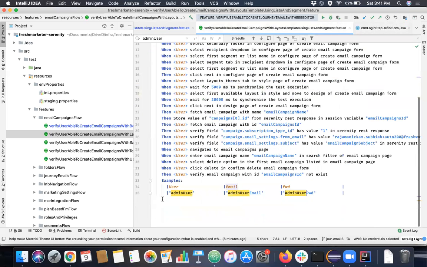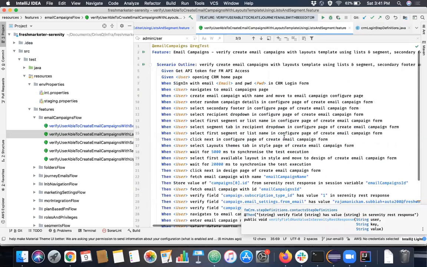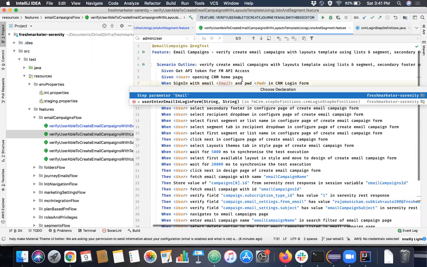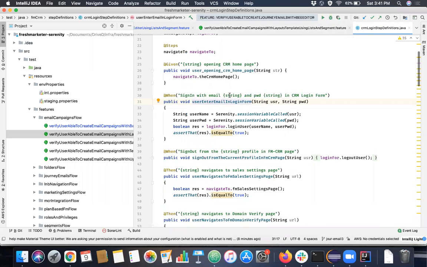This value is replaced from this examples. Right? This value is replaced from this admin user email, admin user password. Whatever you give here is replaced here, and when this method is called, these two values are taken from that examples and replaced in this username and password, and you can use that in the code logic here. You're getting the whole point. This is how you pass data through the feature file directly into your actual method that you wanted to execute.